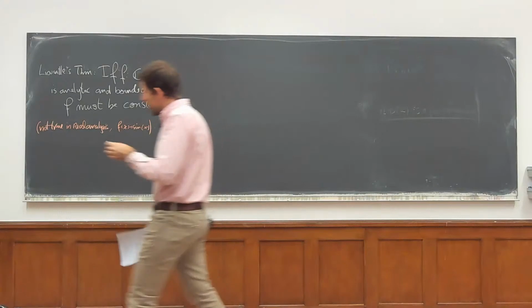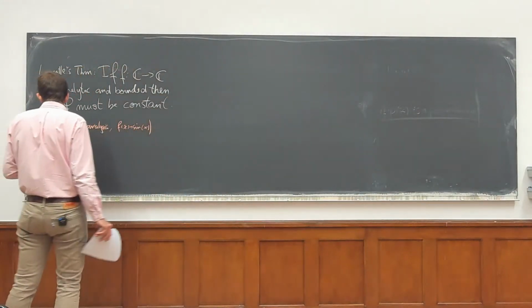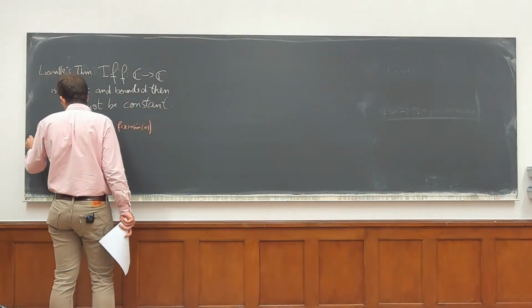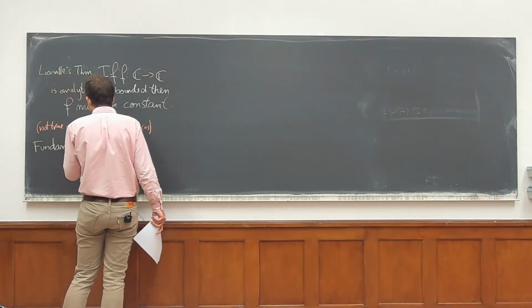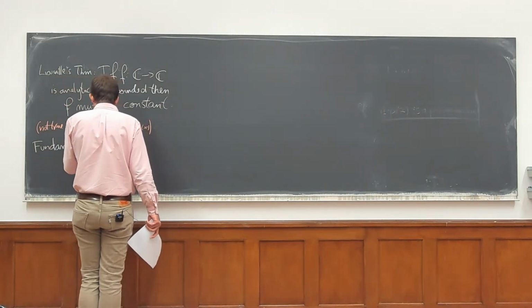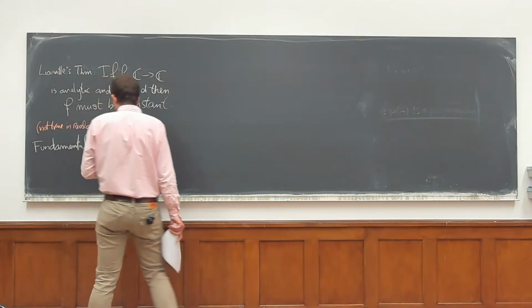And so from this, we could get the fundamental theorem of algebra, which, amazingly, is proved with analysis.